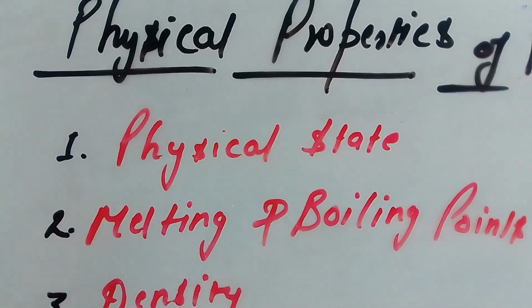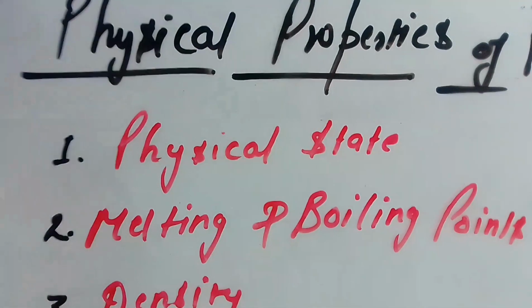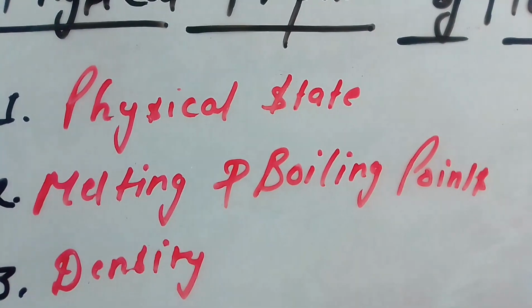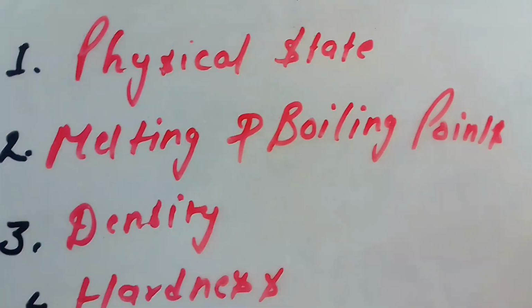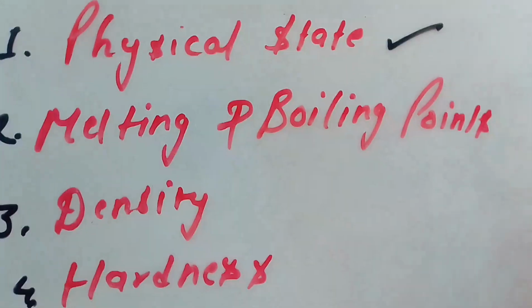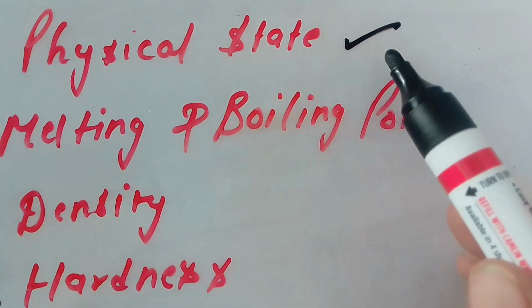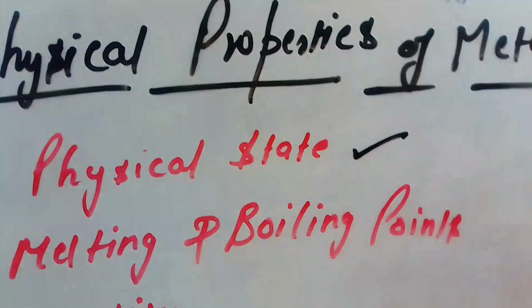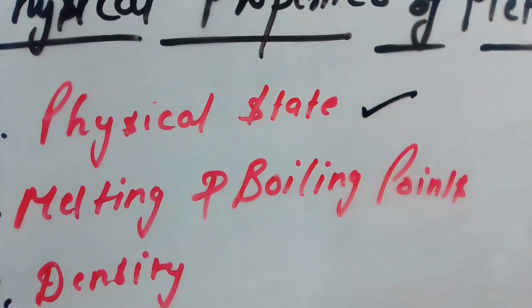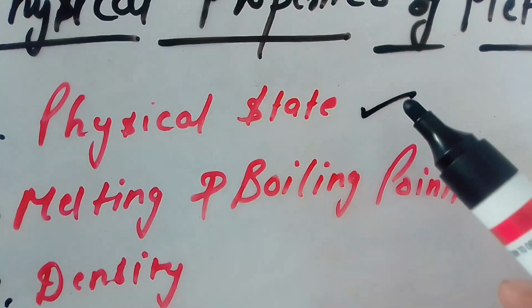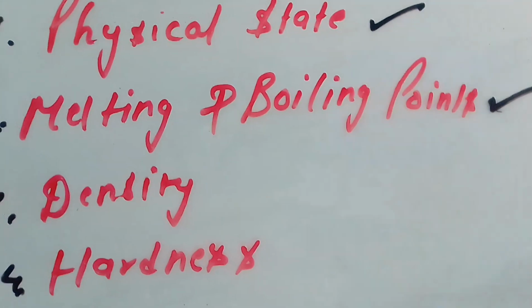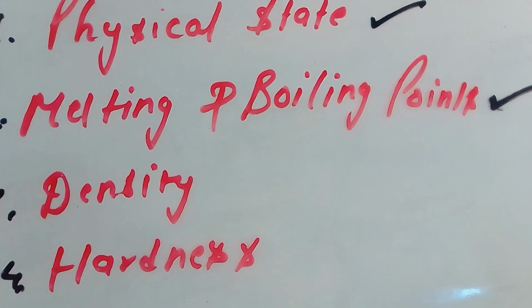Hello students. So today we will discuss the physical properties of metals. In physical properties, we will discuss the physical state of metals and non-metals. We will discuss all together the physical properties of metals and non-metals. Physical state first, then melting and boiling points of metals and non-metals, and how they differ.